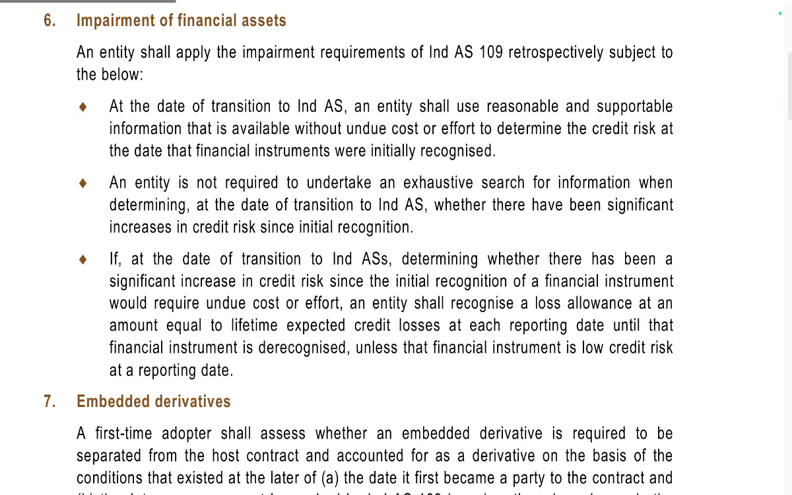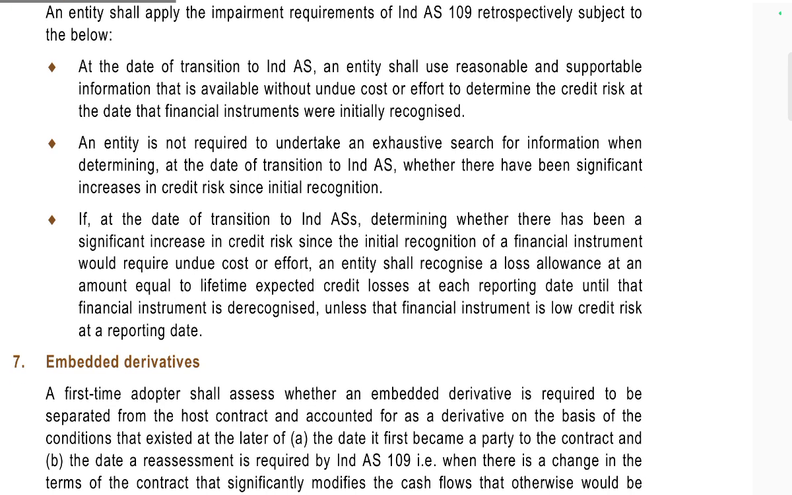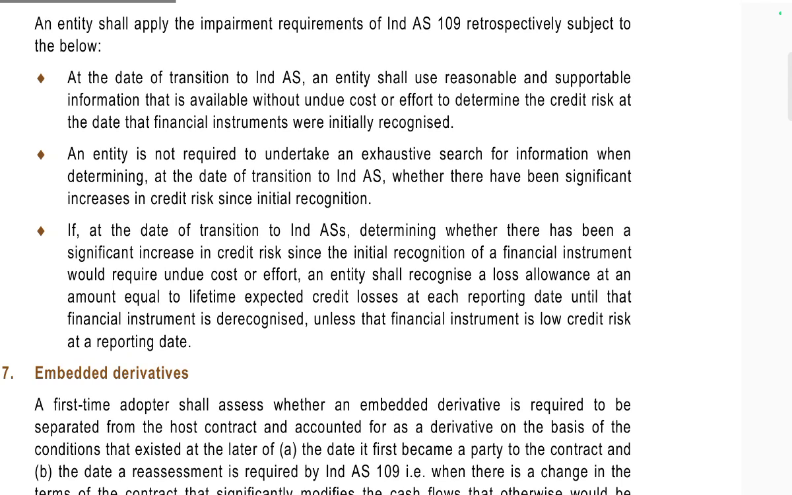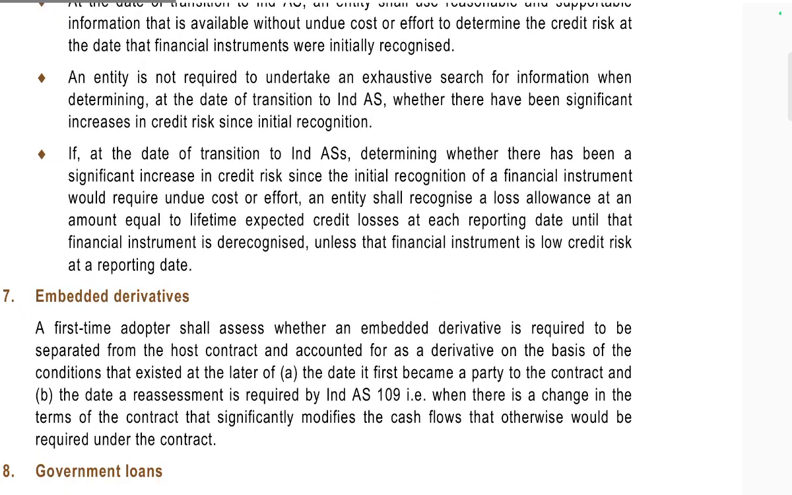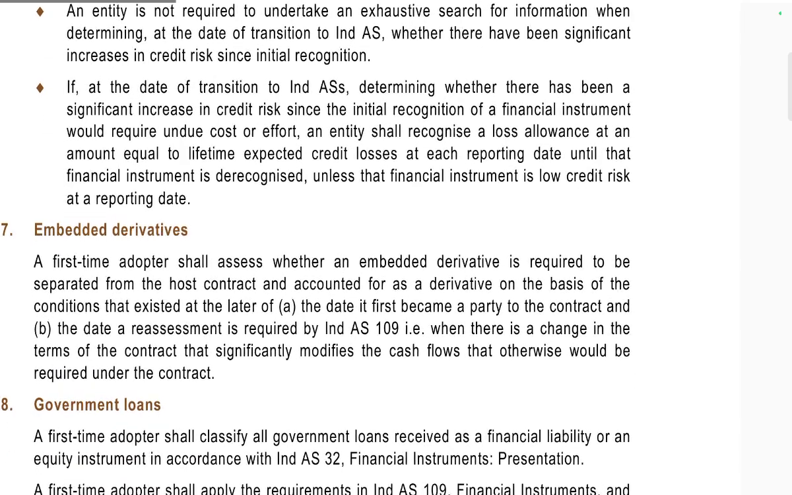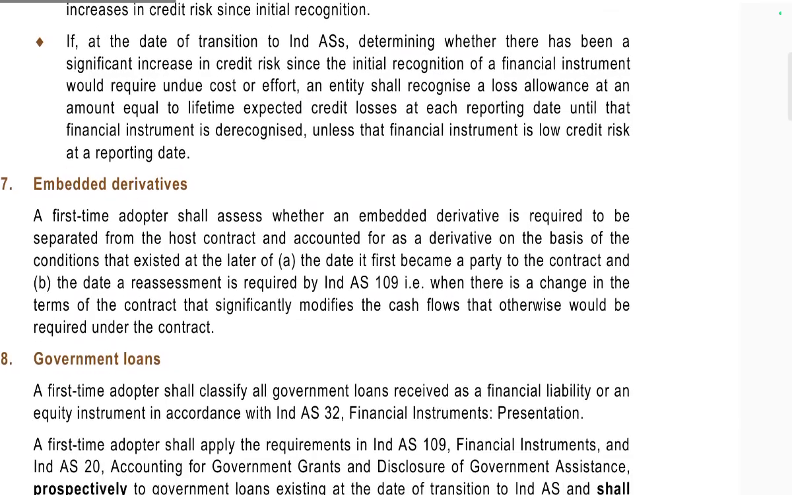Impairment of financial assets. The entity shall apply the impairment requirements of Ind AS 109 retrospectively, subject to the following. At the date of transition to Ind AS, the entity shall use reasonable and supportable information that is available without undue cost or effort to determine the credit risk at the date the financial instrument was initially recognized. The entity shall not be required to undertake an exhaustive search for information when determining, at the date of transition to Ind AS, whether there has been a significant increase in credit risk since initial recognition.